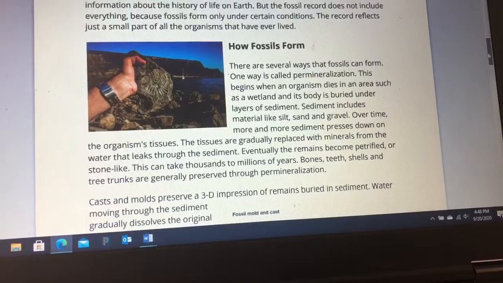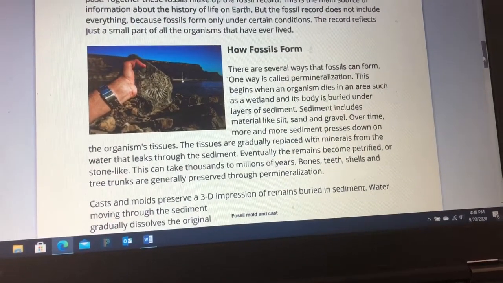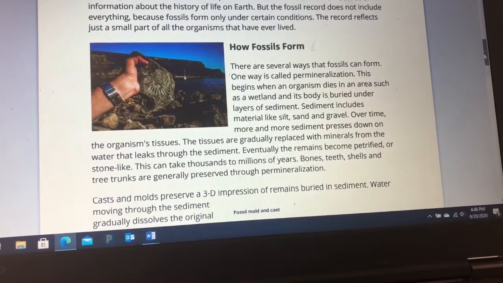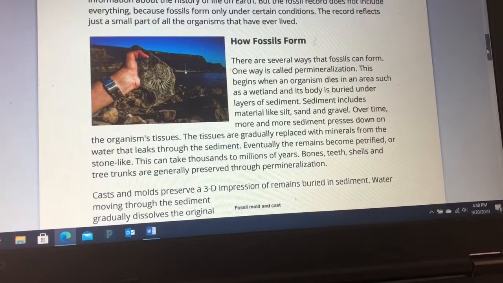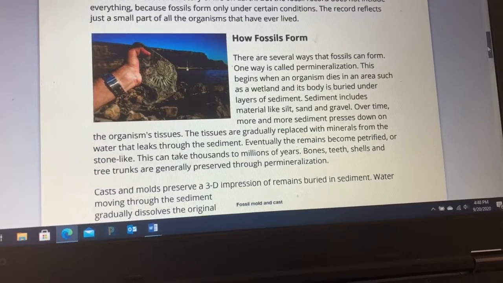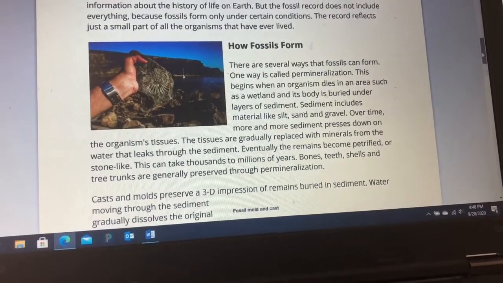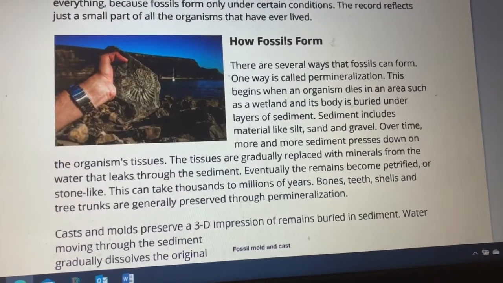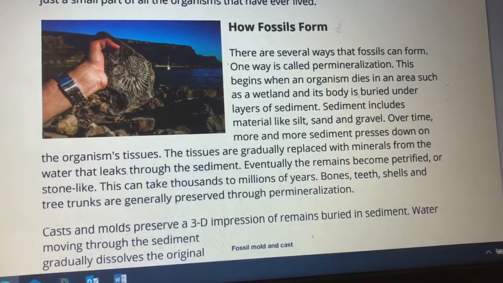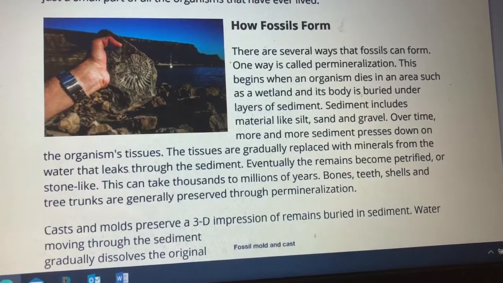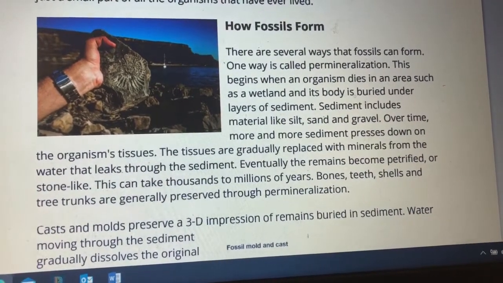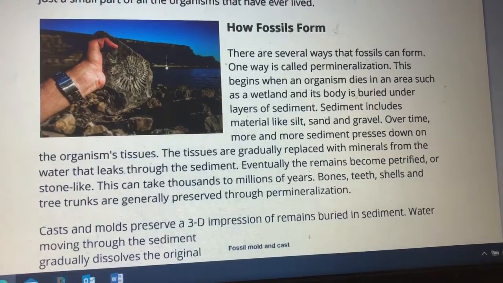There are several ways that fossils can form. One way is called permineralization. This begins when an organism dies in an area such as a wetland and its body is buried under layers of sediment. Sediment includes materials like silt, sand, and gravel. Over time, more and more sediment presses down on the organism's tissues. The tissues are gradually replaced with minerals from the water that leaks through the sediment. Eventually, the remains become petrified or stone-like. This can take thousands to millions of years.